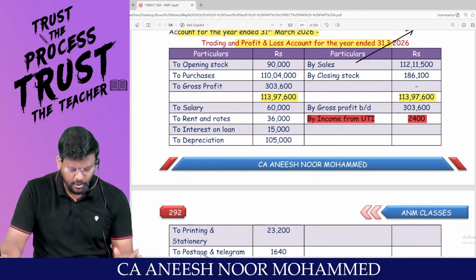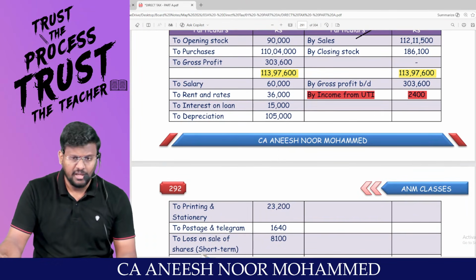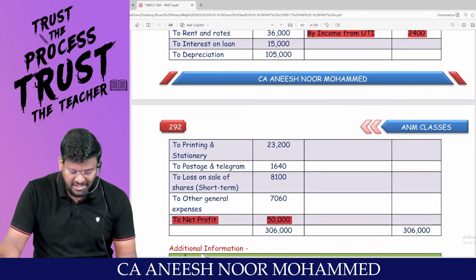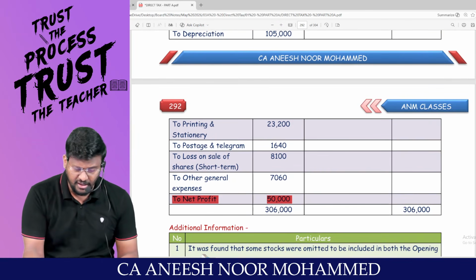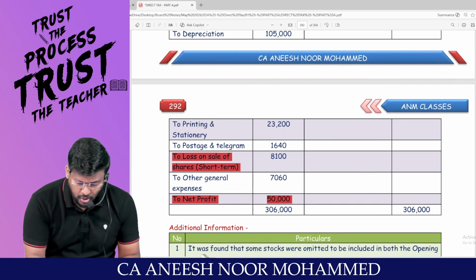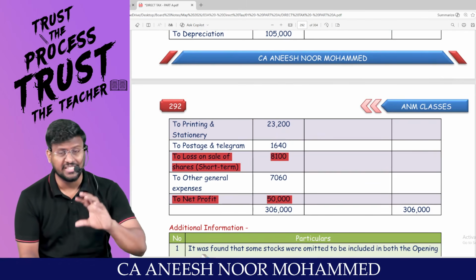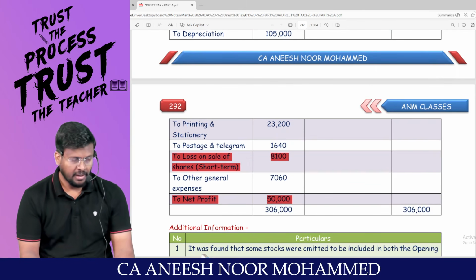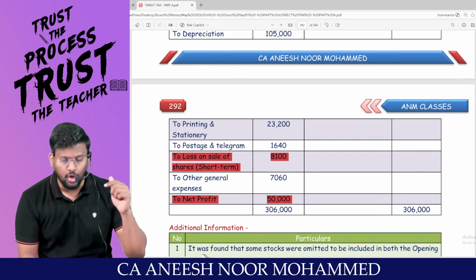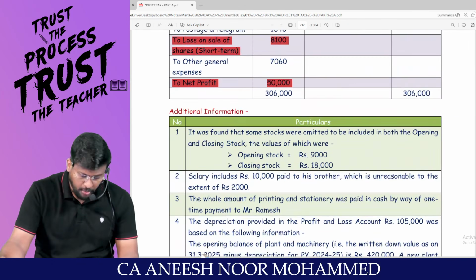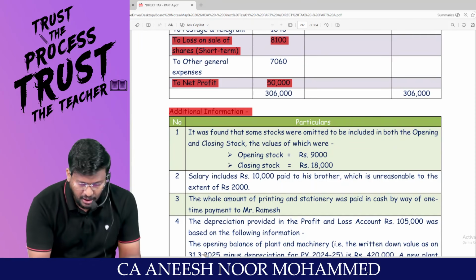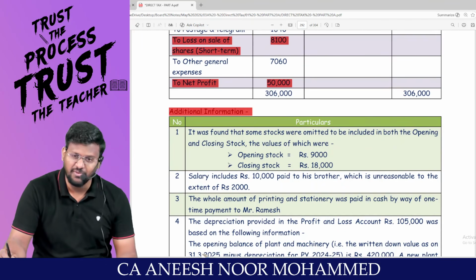Salary normally allowed, rent and rates normally allowed, interest on loan normally allowed, depreciation normally allowed, printing and stationery normally allowed, postage and telegram normally allowed, whereas loss on sale of shares, short term, is a capital gain related item. A capital gain related item should not be debited to the P&L account. Other general expenses normally allowed. Fine. Now, the adjustments are starting, in the sense that additional information is given.